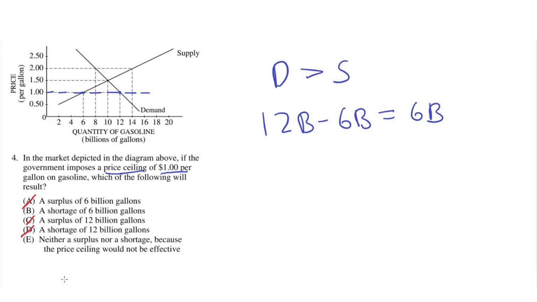Therefore, D is incorrect. Option choice E says neither a surplus nor a shortage because the price ceiling would not be effective. This is incorrect because the price ceiling is effective, because for a price ceiling to be effective, it must be located below the equilibrium. In this case, the equilibrium is right here, which is the point where the supply and demand curves intersect. Because this price ceiling is located at $1, which is below the equilibrium price of $1.5, this price ceiling is effective. So E is incorrect. Therefore, the correct answer is B.